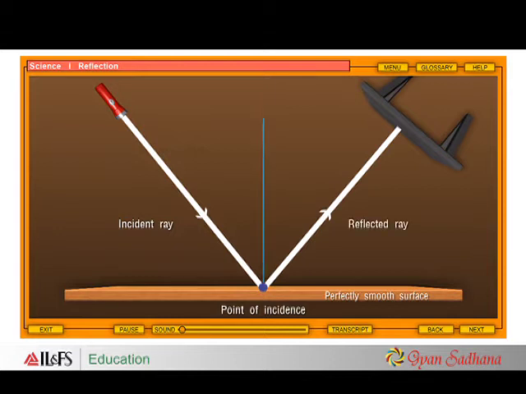An imaginary line perpendicular to the reflecting surface at the point of incidence is called normal. The angle between incident ray and normal is called angle of incidence. The angle between normal and reflected ray is called angle of reflection. Thus, when light falls on an object and bounces back, it is called reflection.